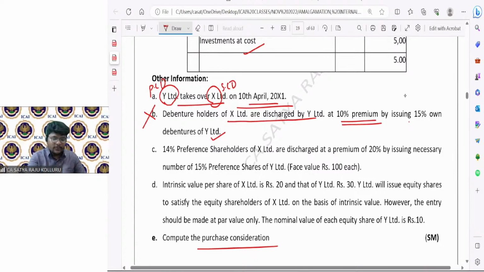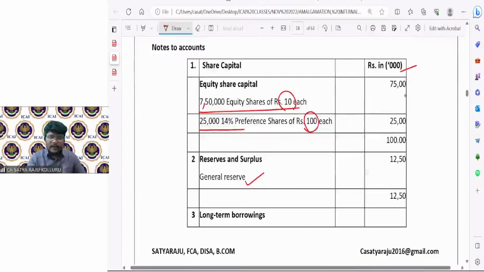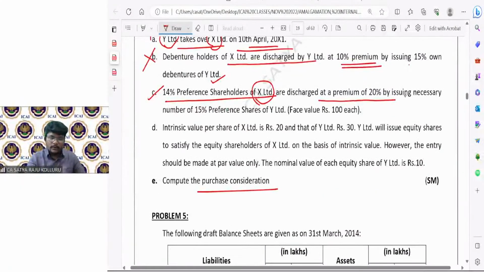Furthermore, come to point number C. 14% preference shareholders of X Limited, that is 14% preference shareholders of the selling company, are discharged at a premium of 20%. Discharged at a premium of 20% means for a 100 rupees share, I will provide 120, because the face value is 100. I will provide at the rate of 120. Okay. By issuing necessary number of 15% preference shares of the purchasing company, face value 100.